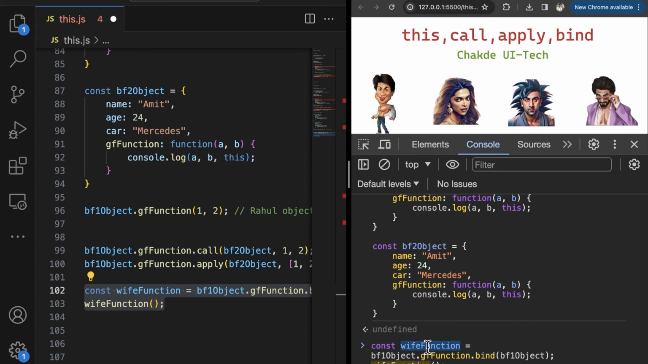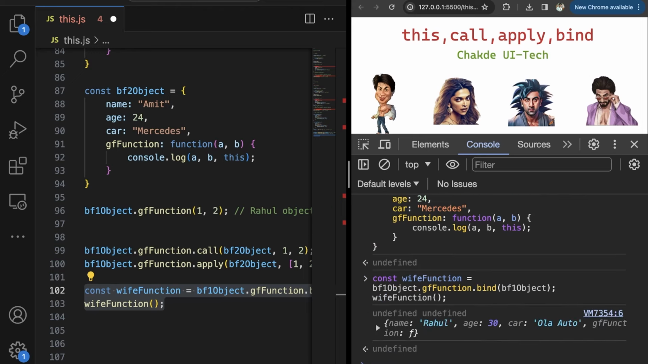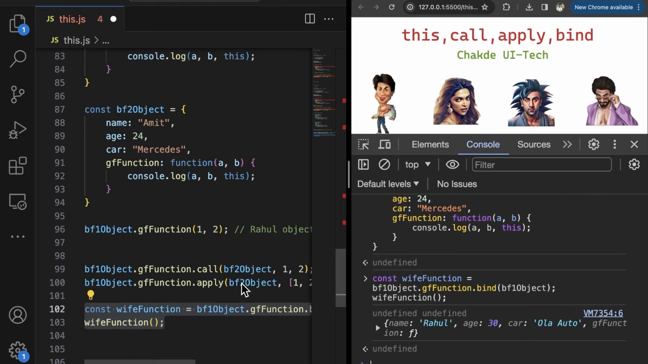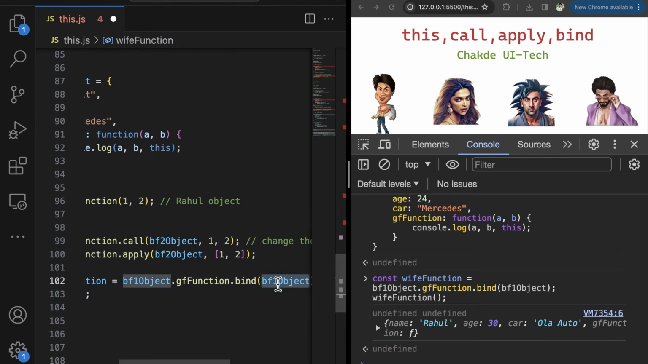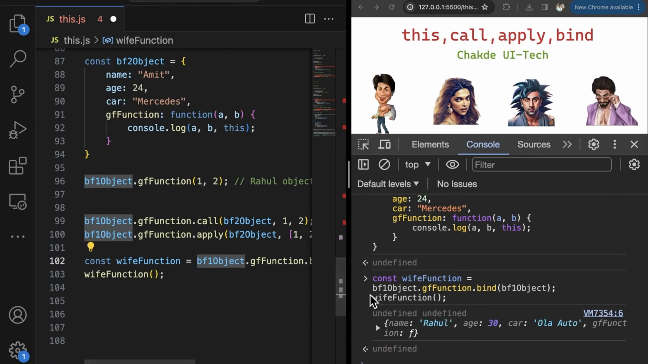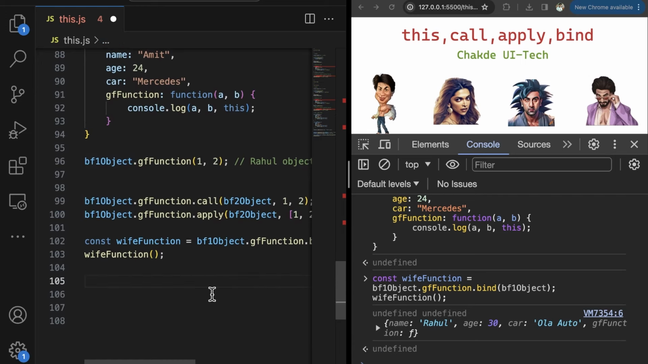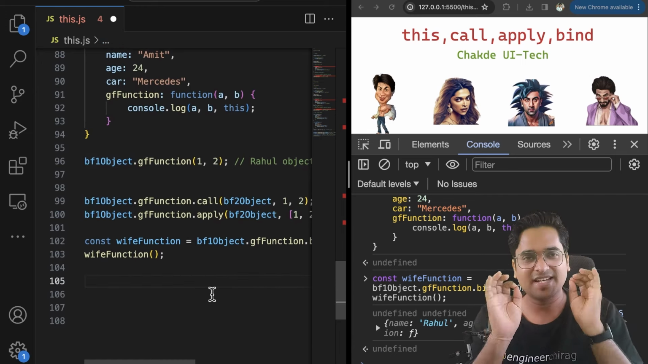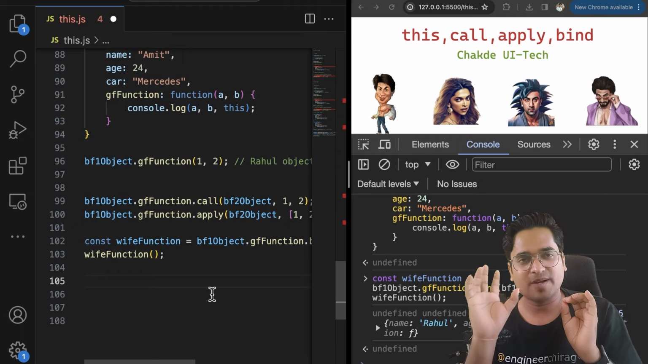What you got is a new function. Now this function, this GF, this wife, if you execute it, it is always going to take the name of Rahul, because you got it married with Rahul, which is object 1, irrespective of whether Rahul was present or not. So this is what your bind function does. Nothing fancy. Bind basically binds the function with respect to an object.